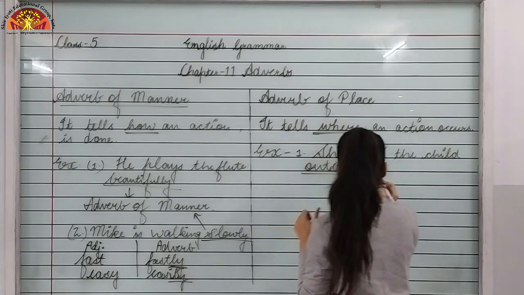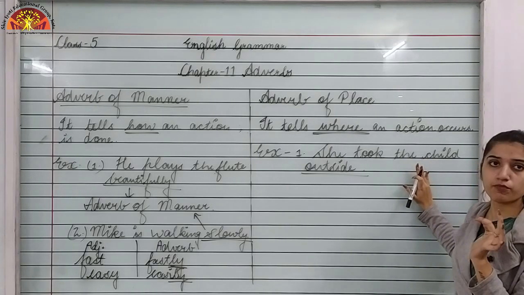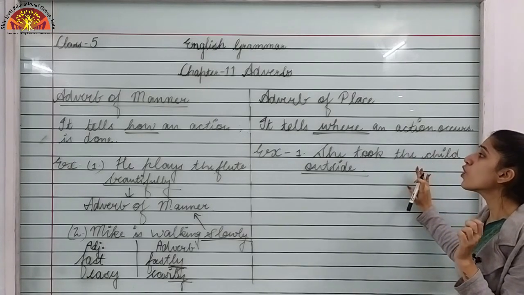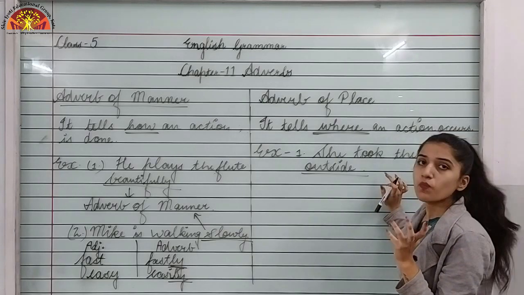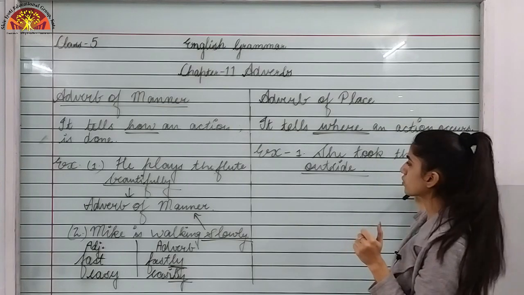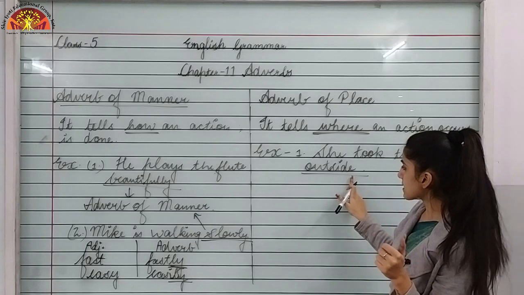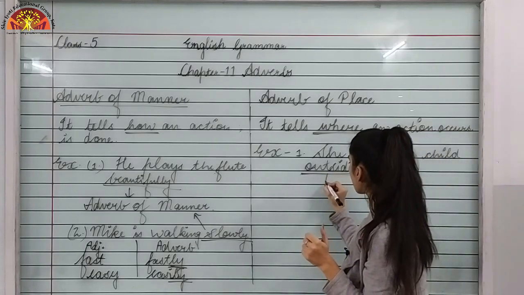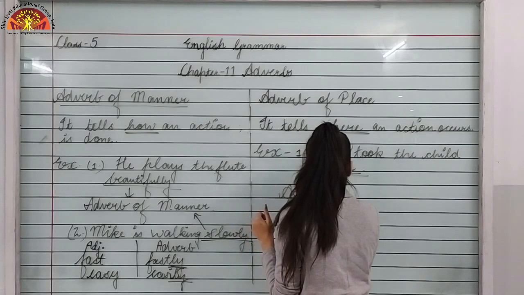If you have to identify the adverb of place in a sentence, you have to question the sentence with where. Where did she take the child? She took the child outside. So we are getting the answer as outside. So this is adverb of place.